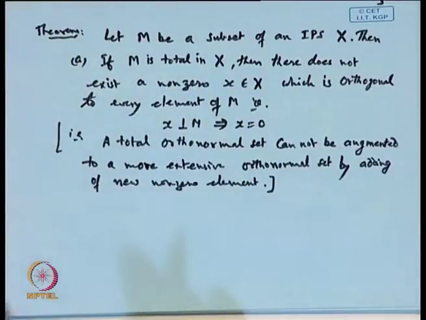That is, if M is a total orthonormal set, then we cannot enhance it to a larger total orthonormal set just by introducing one more non-zero element, because as soon as we introduce one non-zero element, that element cannot be orthogonal to every element of M.